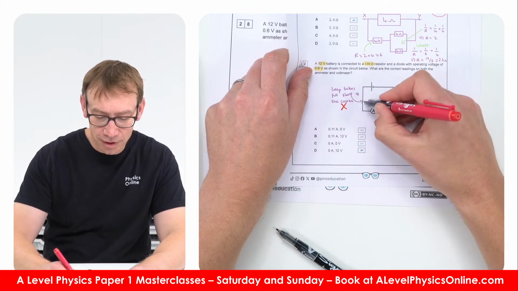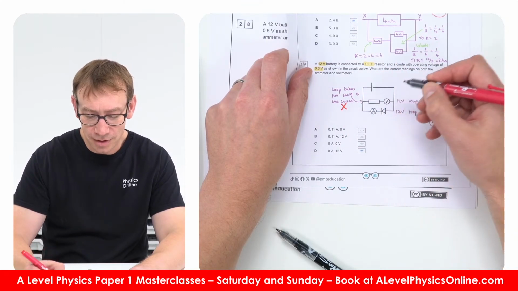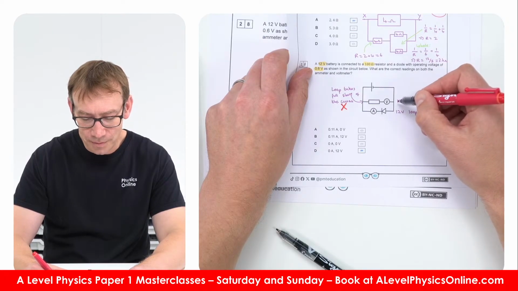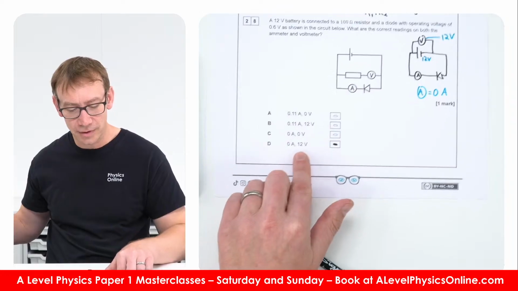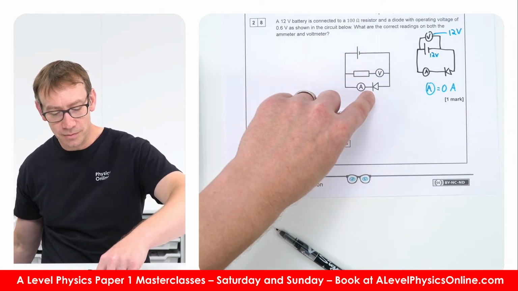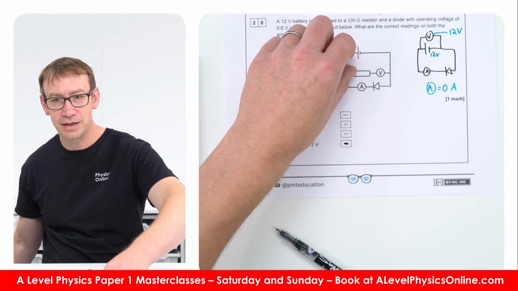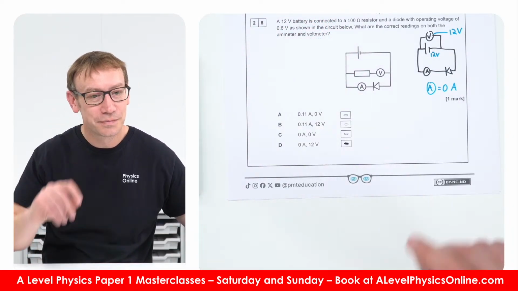There's no current here because we've got an infinite resistance through that voltmeter, so that's not a correct statement, but they have got the right answer. So we've got 0 amps on the ammeter because there's no current because of the diode, and the voltmeter would be reading 12 volts because it's the same as the terminal PD across that thing. Okay, yeah.